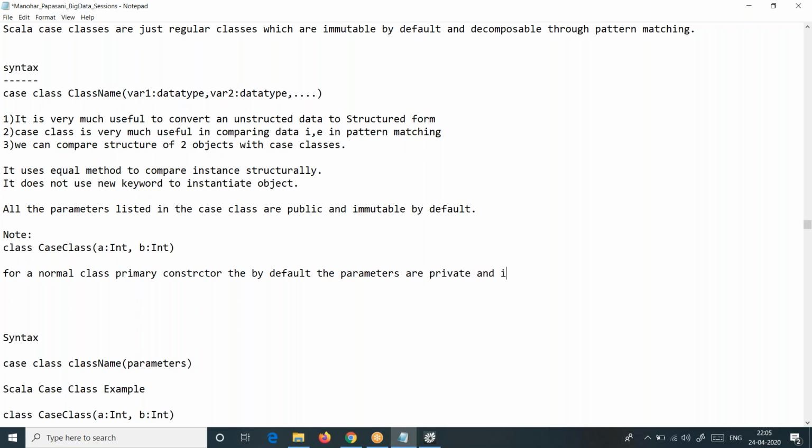Private and immutable. Got it right? So that's it, guys. Is that point clear for all of you?